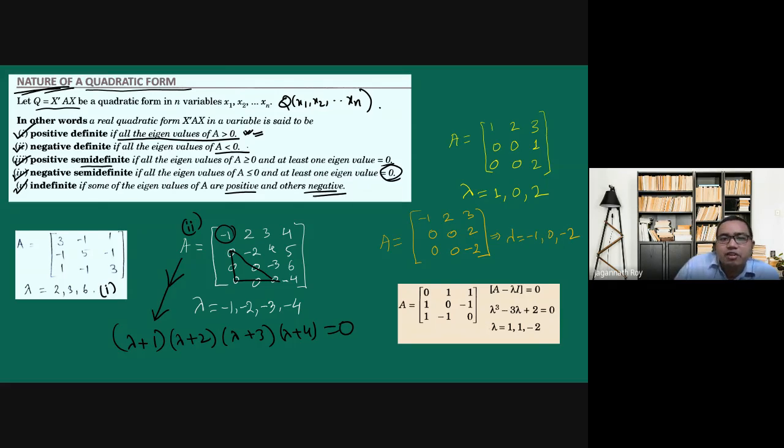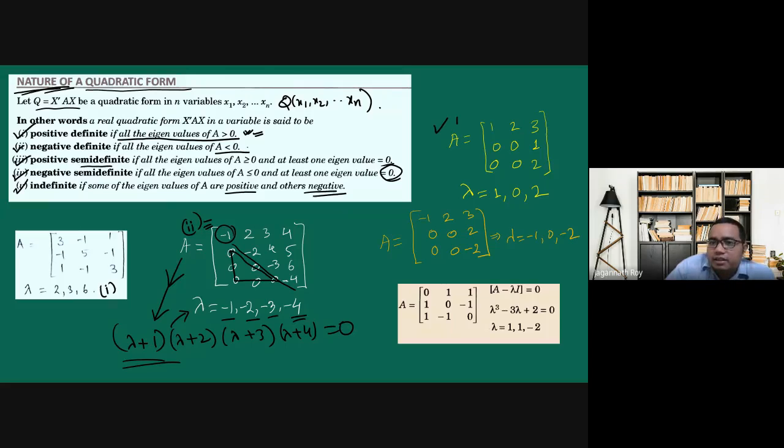So if it is a triangular matrix, then with the help of these diagonal elements, we can directly write the characteristic polynomial. After solving this, we will get lambda equals negative 1, negative 2, negative 3, and negative 4. So all are negative. So by this definition, it will be negative definite, case 2.